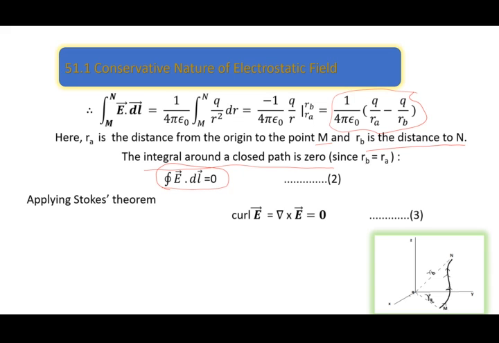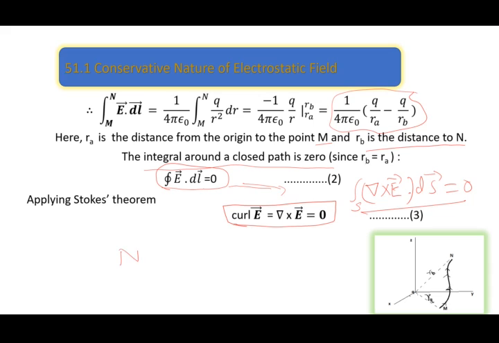Now we will use Stokes theorem. By Stokes theorem, along any closed path, this will become a surface integral of curl of E dotted with ds vector, which is 0. This can be converted into a surface integral using Stokes theorem, and Stokes theorem reads like this. Therefore, since this happens for any surface, curl E is equal to 0.